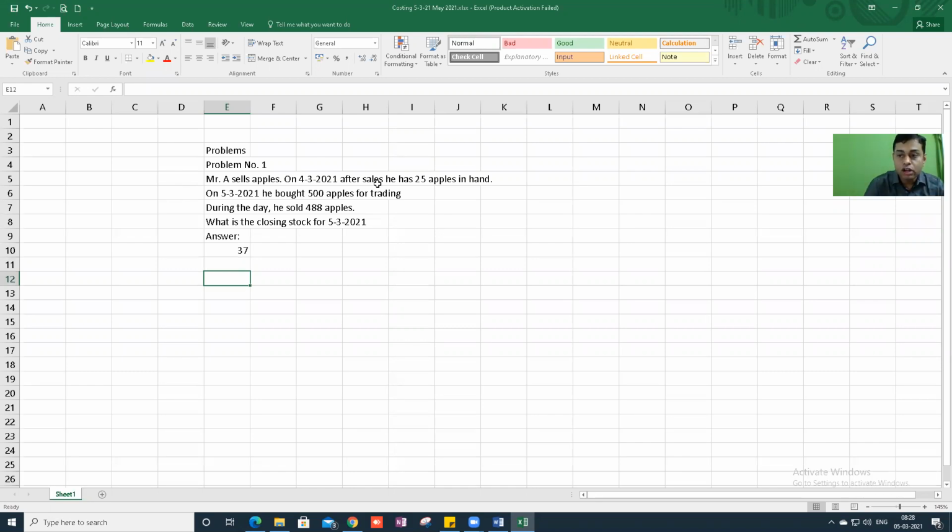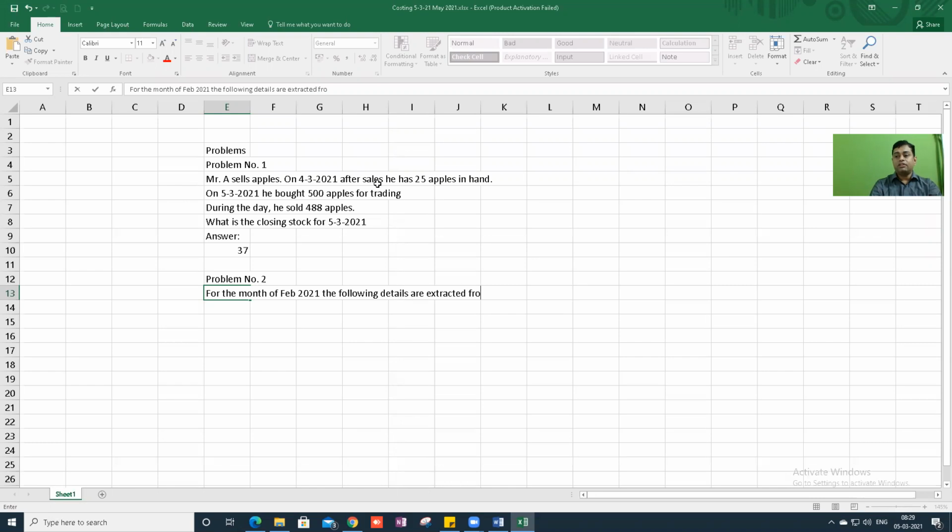Shall we go to problem number 2? For the month of February 2021, the following details are extracted from the cost records of A Limited.